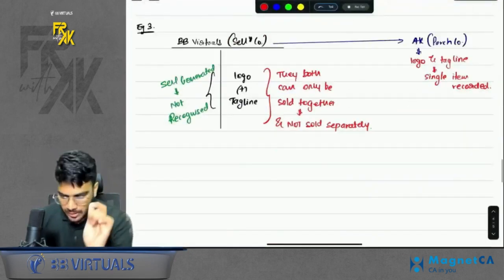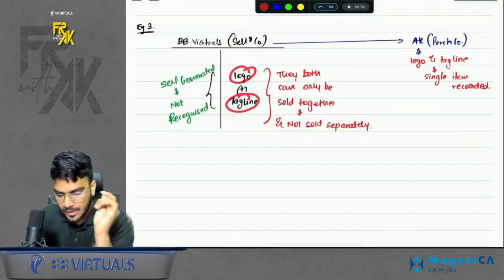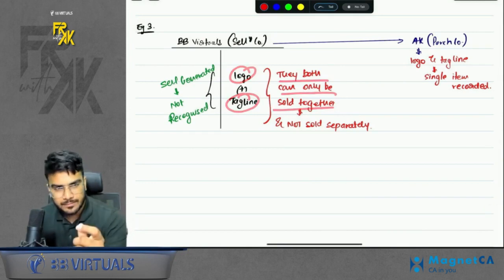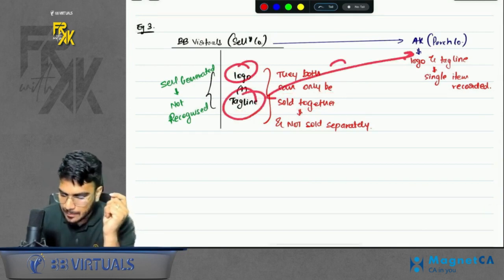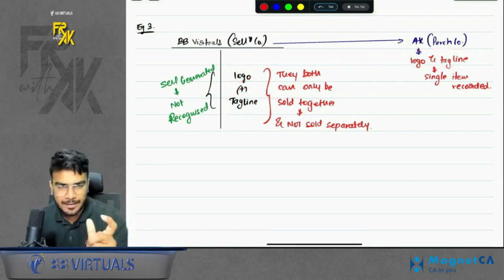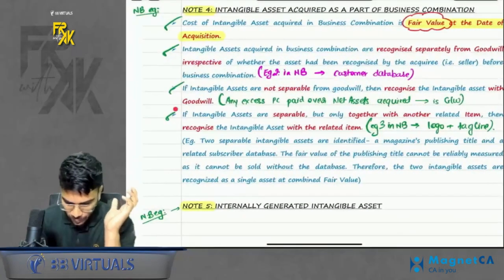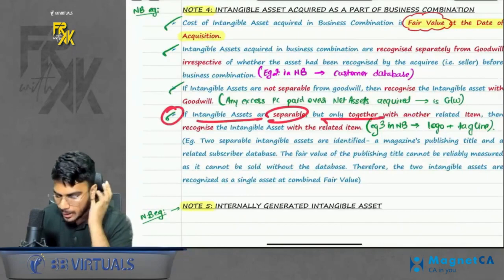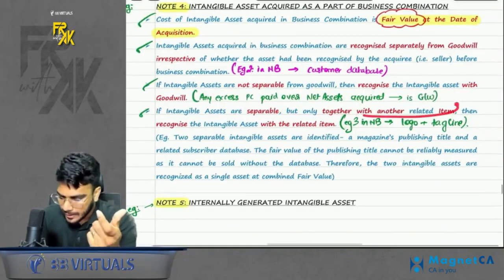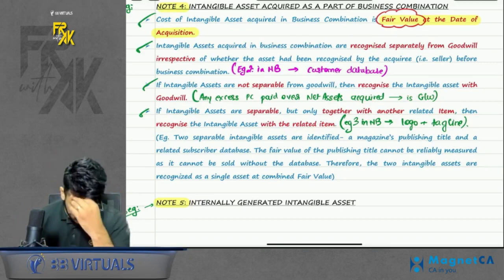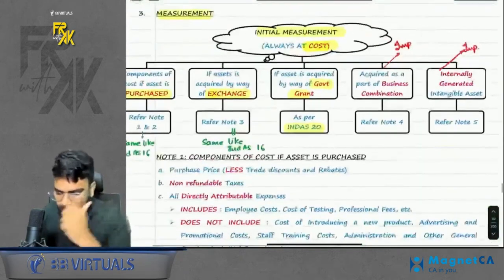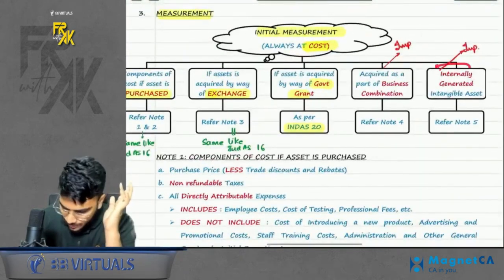The last example was if there are two intangible items which can only be sold together. That means if they are identifiable together, the purchasing company will also record them as a single item, right? Simple. So this was the fourth point. If an intangible is separable but only together with another related item, then recognize the intangible with the related item. Simple. Done, sir.